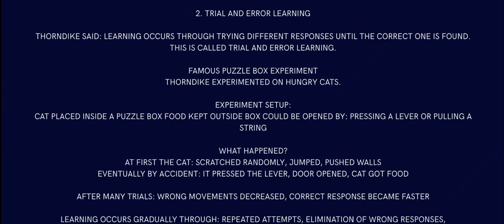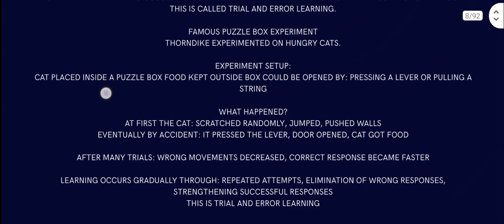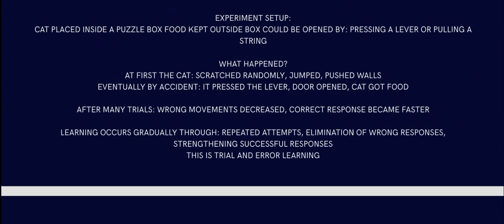The famous puzzle box experiment: Thorndike experimented on hungry cats. The setup: a cat placed inside a puzzle box, with food kept outside. The box could be opened by pressing a lever or pulling a string. At first the cat scratched randomly and jumped around. Eventually, by accident, it pressed the lever, the door opened, and the cat got food. After many trials, wrong movements decreased and the correct response became faster. Learning occurs gradually through repeated attempts, elimination of wrong responses, and strengthening of successful responses. This is trial and error learning.